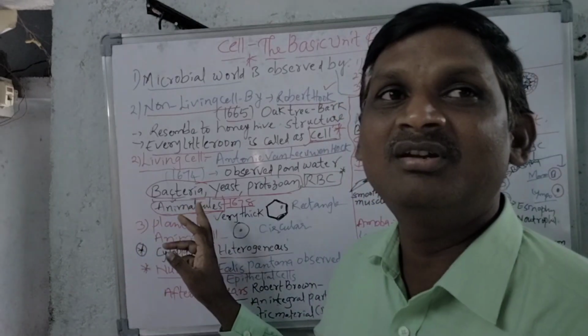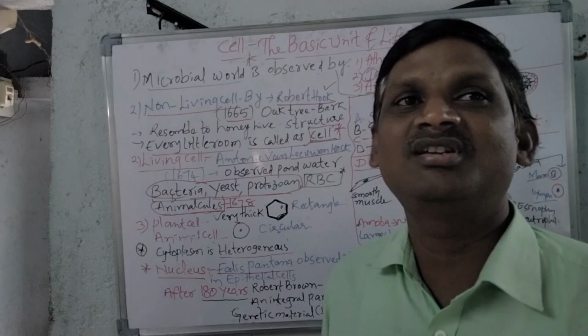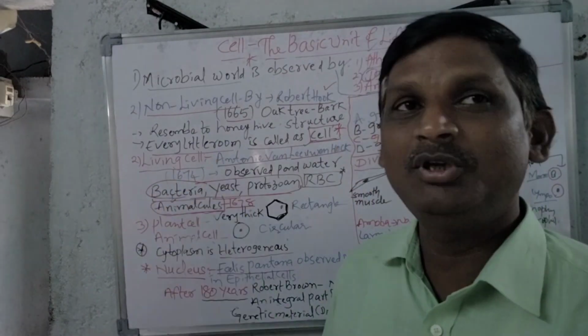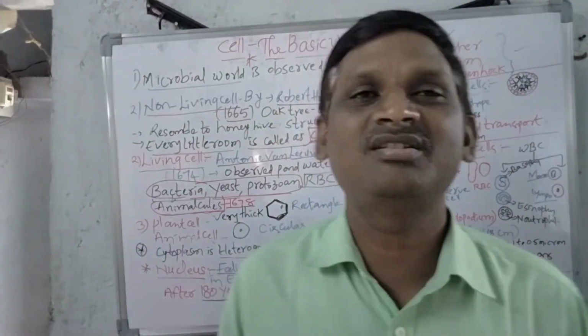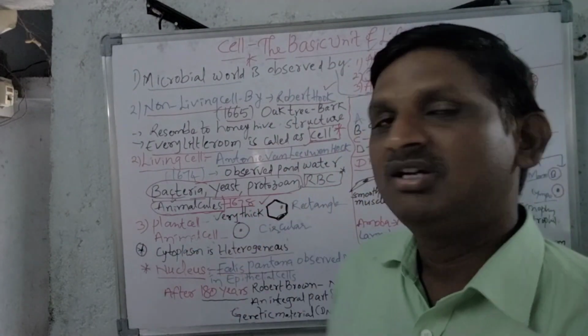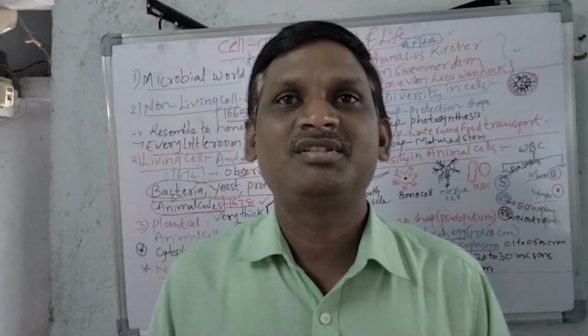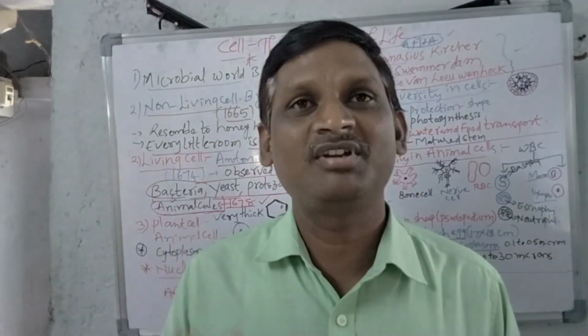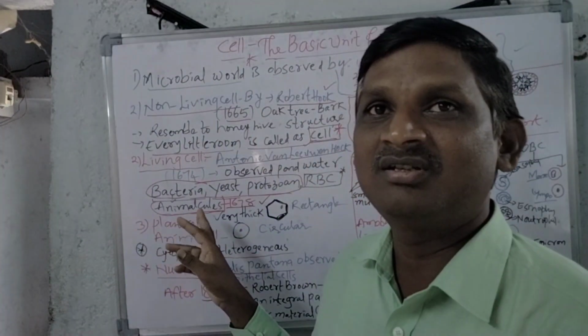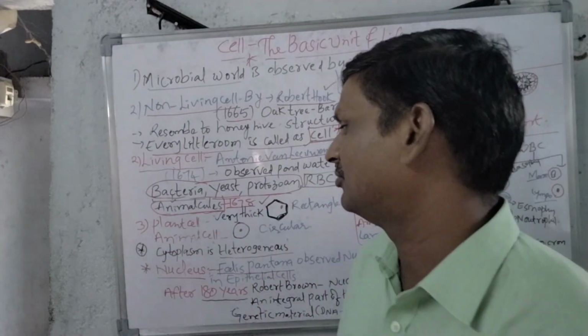This word animalcules he gave in the year 1678. This is the 1674 discovery, and the animalcules name was given in 1678. So very important. This is about the discovery of cells: non-living cell by Robert Hooke, then living cells by Antony van Leeuwenhoek.